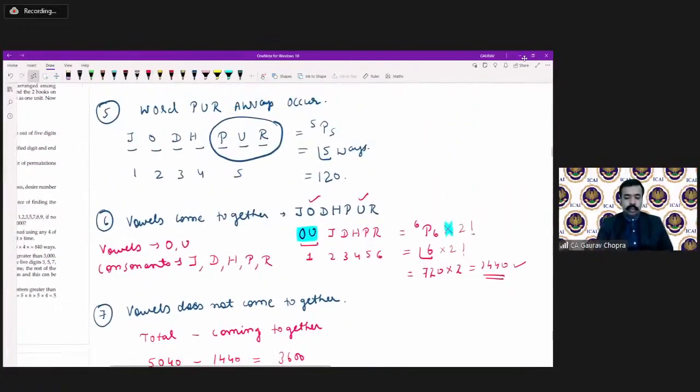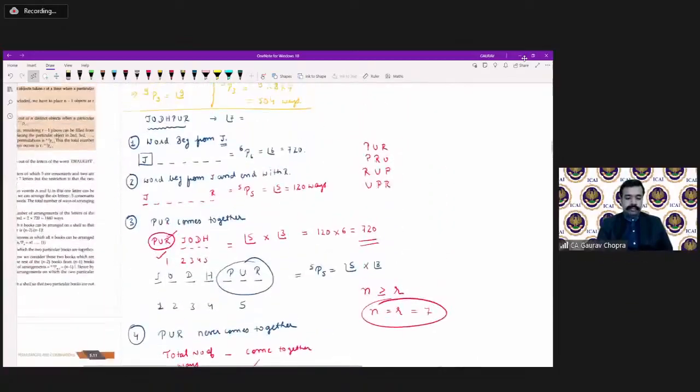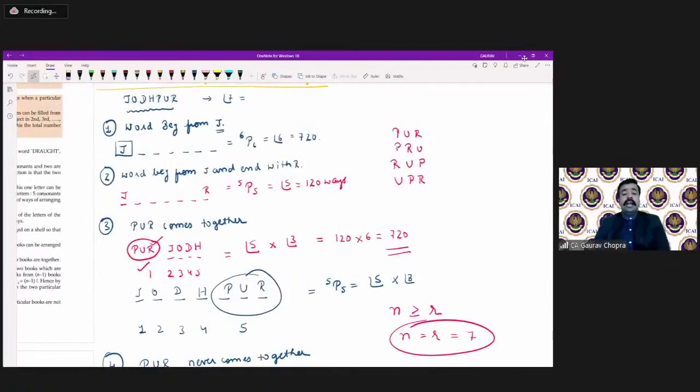Okay, so this was the Jodhpur question which we discussed here, right? We have made 8 questions on this, and we have taken all different kinds of situations so that we can get clarity on how to solve such questions.